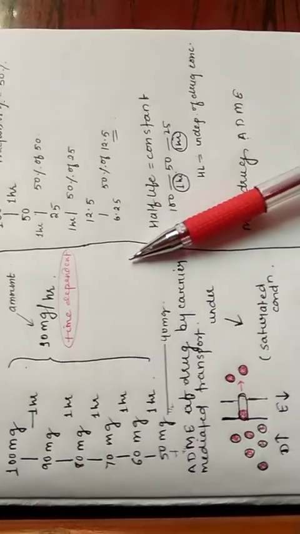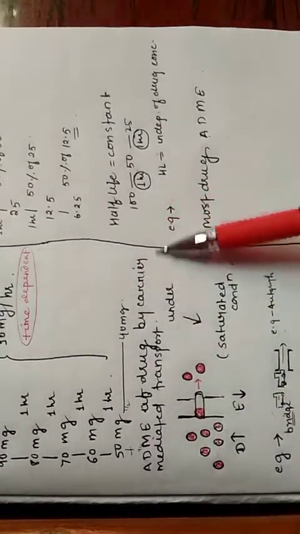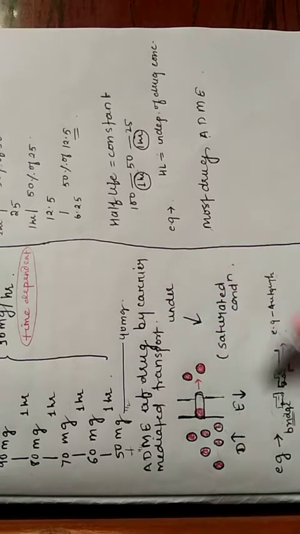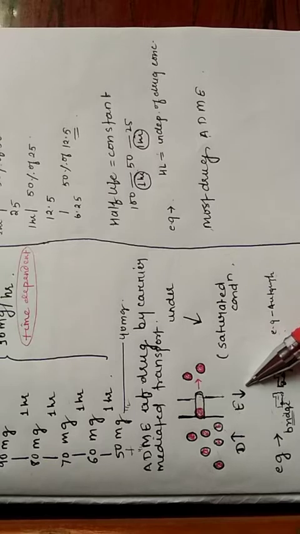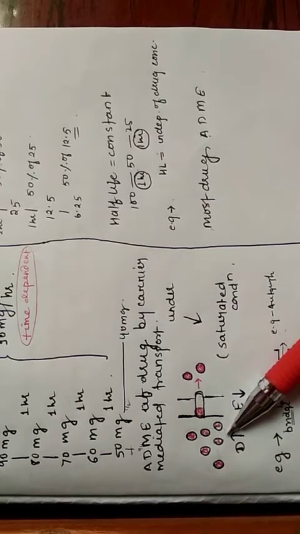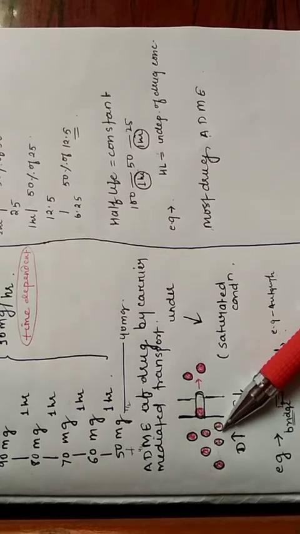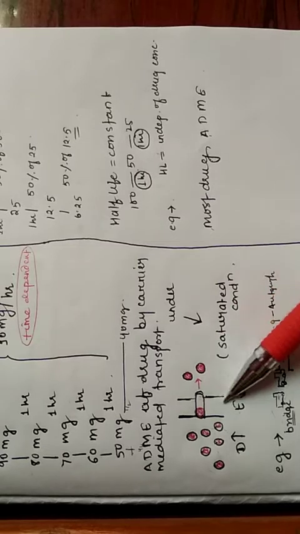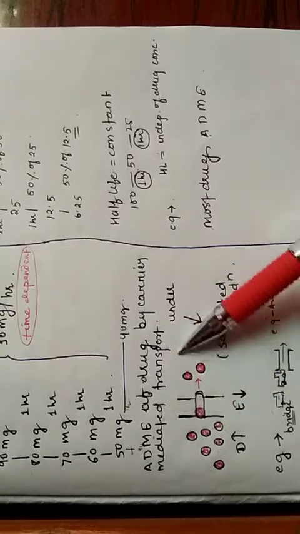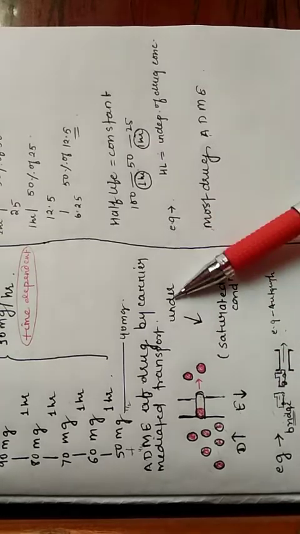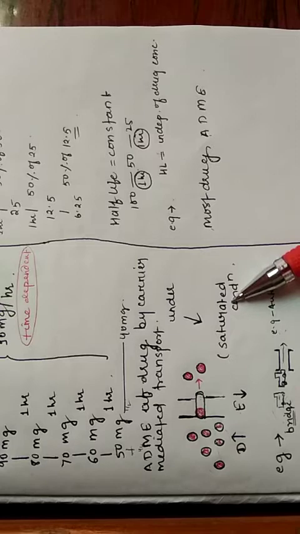So what happens in this case is that if the concentration of drug is increased and the enzymes are saturated, meaning there are no more enzymes for the remaining drug, then a fixed amount of drug will be processed by the enzyme. So zero order kinetics is followed under a saturated condition.